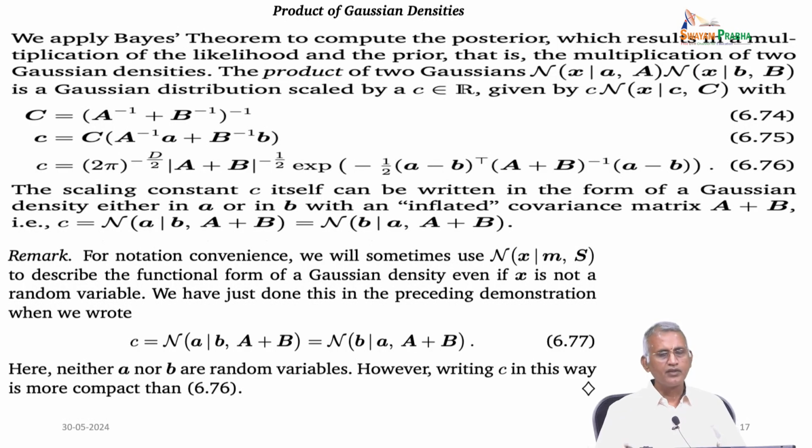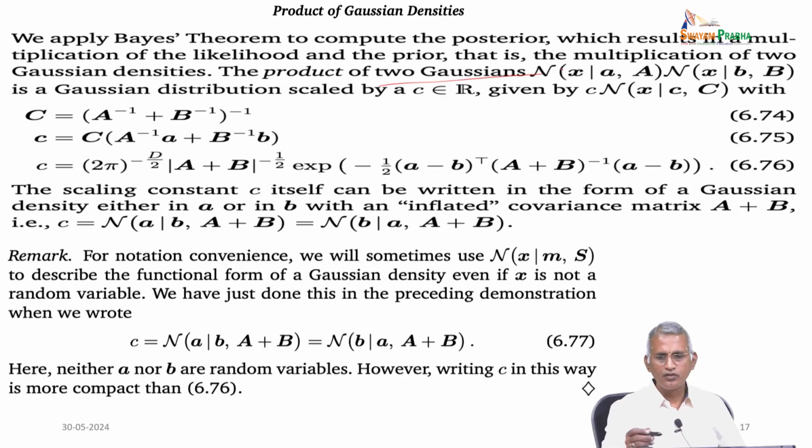Next, we are going to discuss the product of Gaussian densities. Now, apply Bayes' theorem to compute the posterior, which results in the multiplication of the likelihood and the prior, that is, the multiplication of two Gaussian densities.